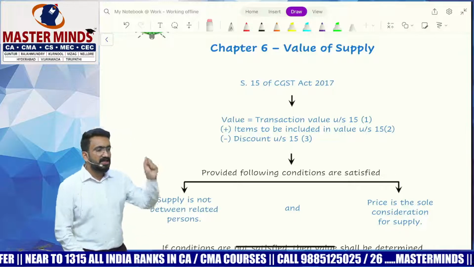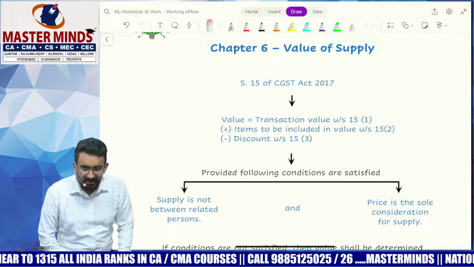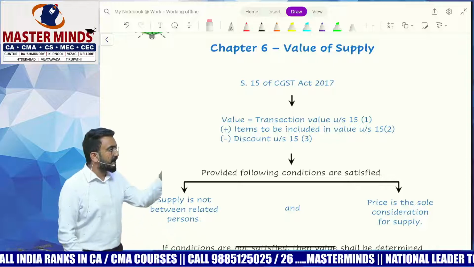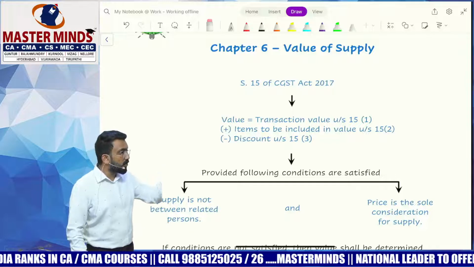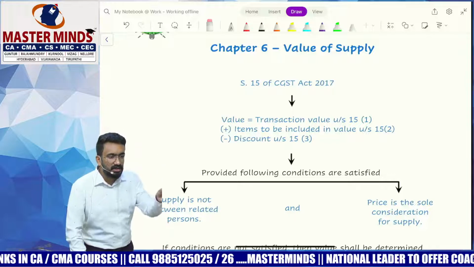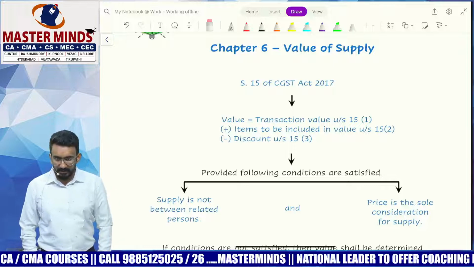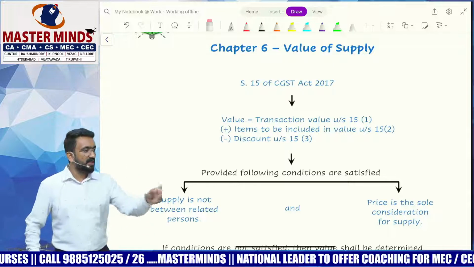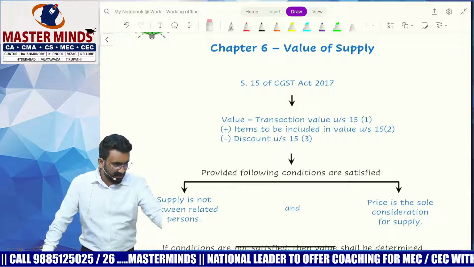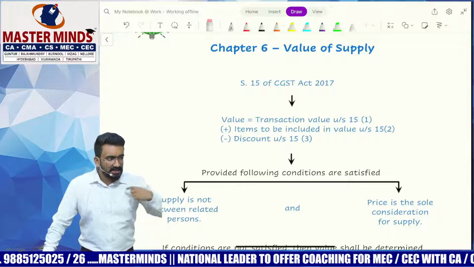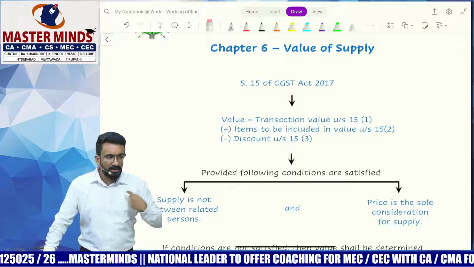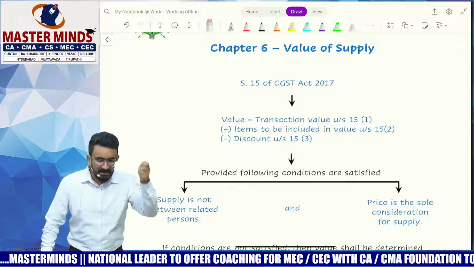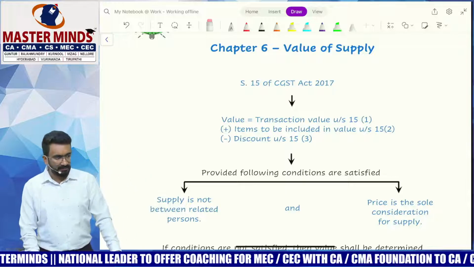So we said the second condition for you to take price as the value, or transaction value as the value under section 15: price must be the only sole consideration for the supply. So how many conditions are to be satisfied? Two conditions to be satisfied to trust the transaction value of 10,000. What are the two conditions? The supply should not be between related persons, and the price must be the only sole consideration for the supply.